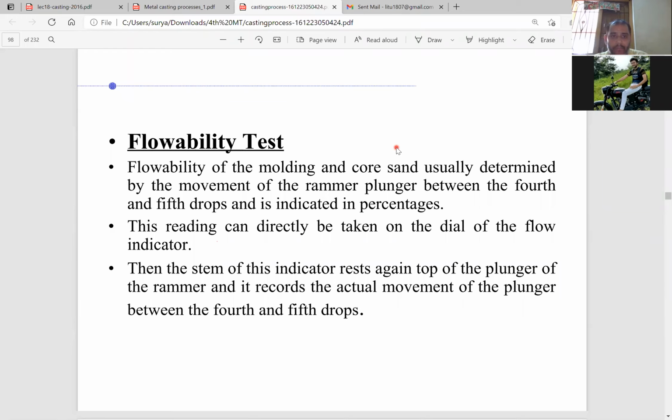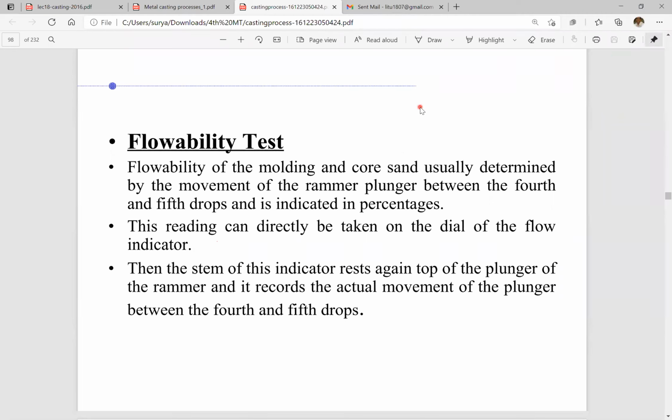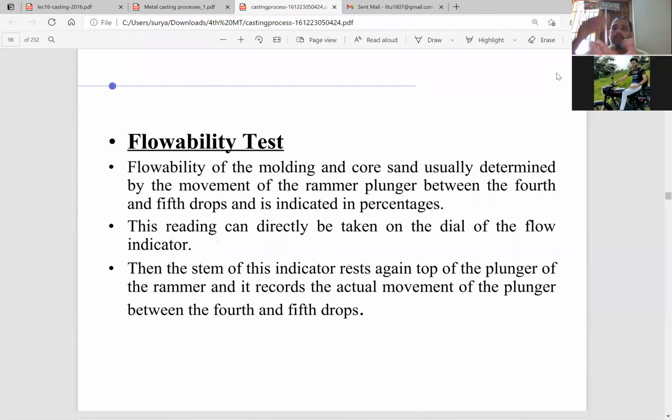Fourth and fifth drops. We are pressing, just see. Dropping the rammer into the sand.